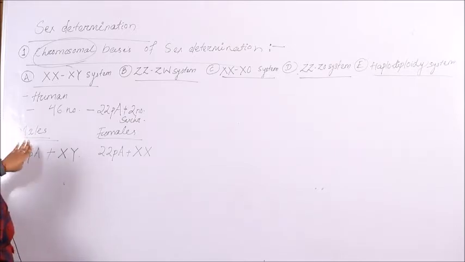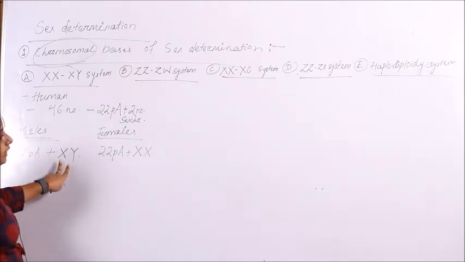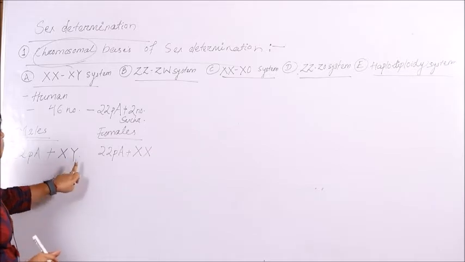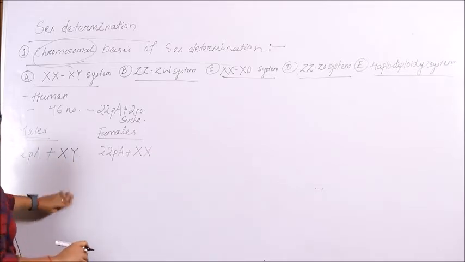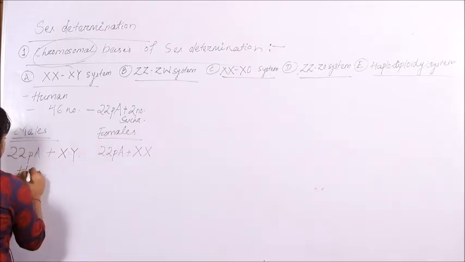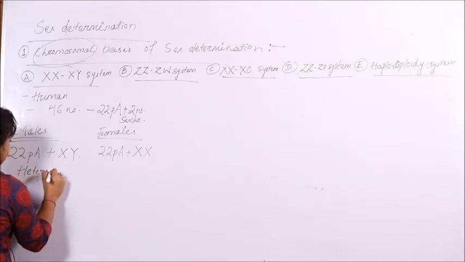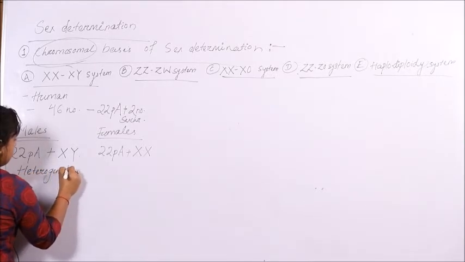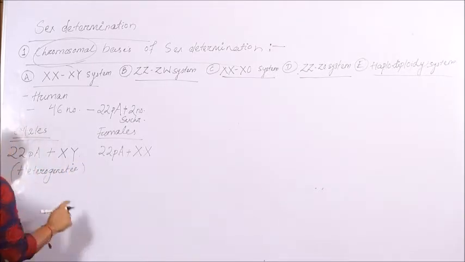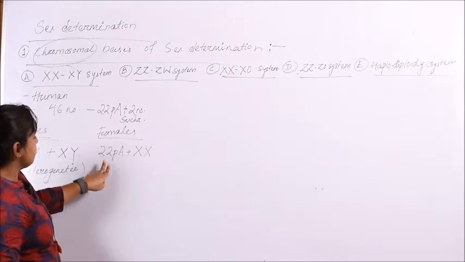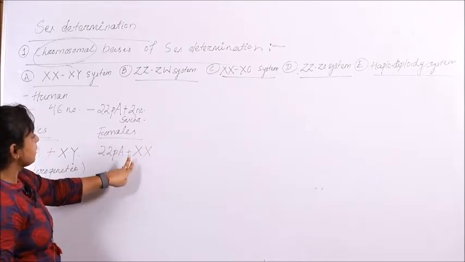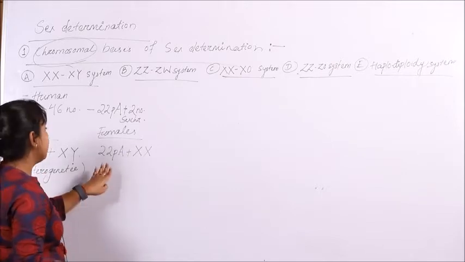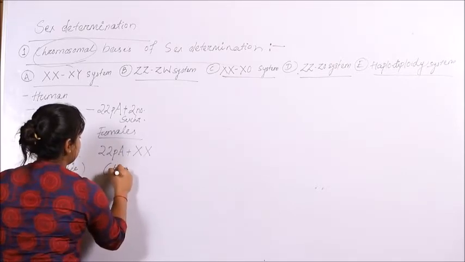The males having 2 different types of sex chromosome, X and Y, are heterogenetic. And as the female contains 22 pairs of autosomes with a pair of X chromosomes, they are known as homogenetic.